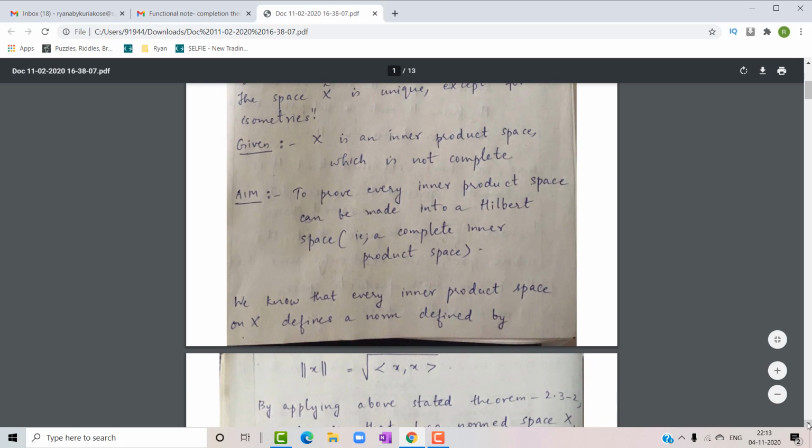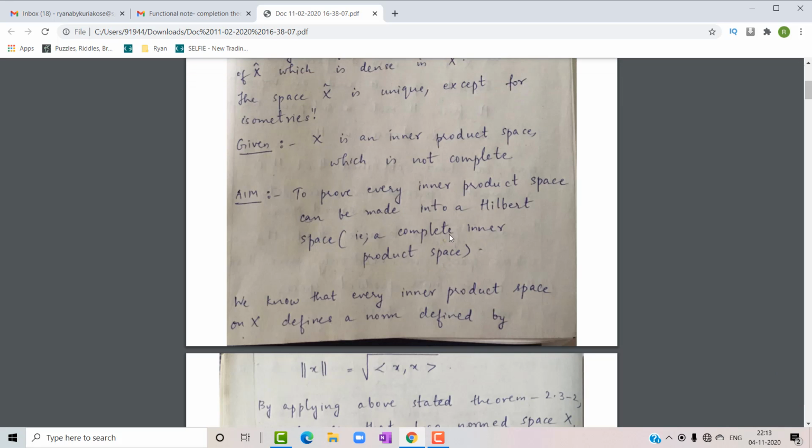So what we are given is an inner product space X which is not complete, and our aim is to find out a Hilbert space, a complete inner product space, from X. So the aim is to prove every inner product space can be made into a Hilbert space, which is nothing but a complete inner product space. And as we already know, every inner product on X defines a norm, and this norm is defined by norm of x is equal to square root of inner product of x comma x.